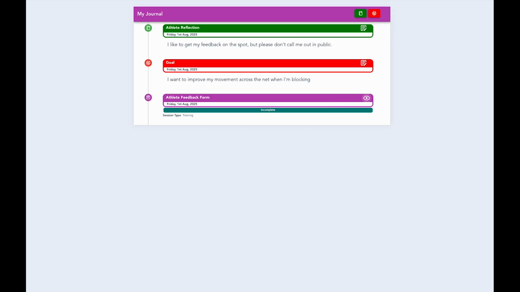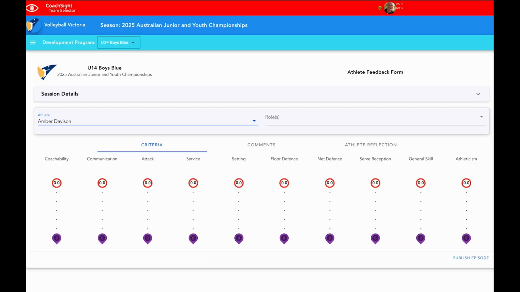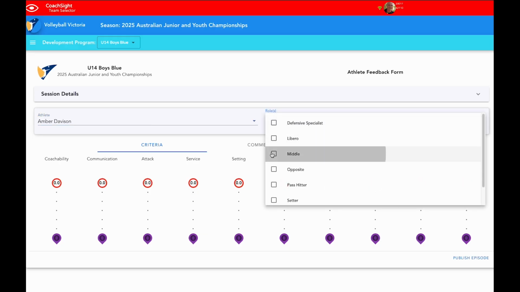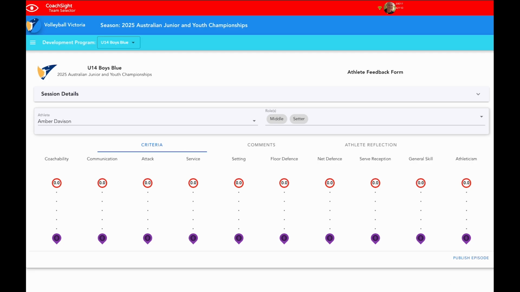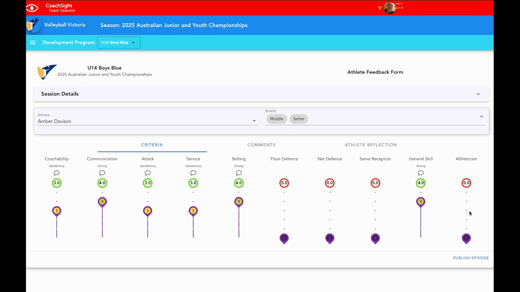Now, as a coach, I get access to that form, and I can see what you've put in. So in this case, if I go down to Amber, I can go in and say that in this training session, she played as a middle and as a setter. And then I've got the ability to make some comments on the various skills that she's exhibited through the match or the training session. How well did she communicate? How well did she exhibit her attack skills? What was her setting like? And so on. Now we won't have time to assess everything every time. A score of 0 just means we didn't pay attention to that aspect of your game this session. That doesn't mean that you're not good at that skill.